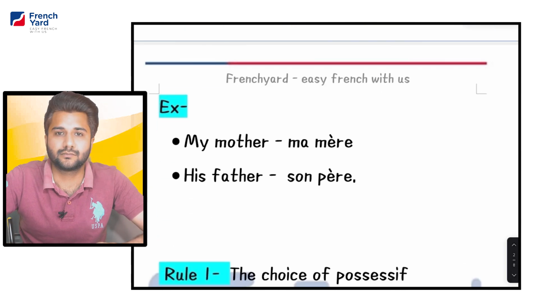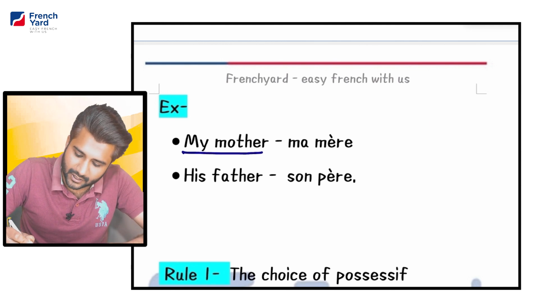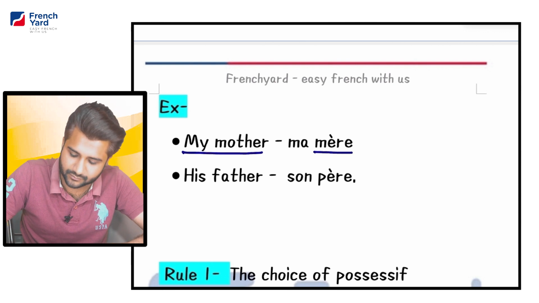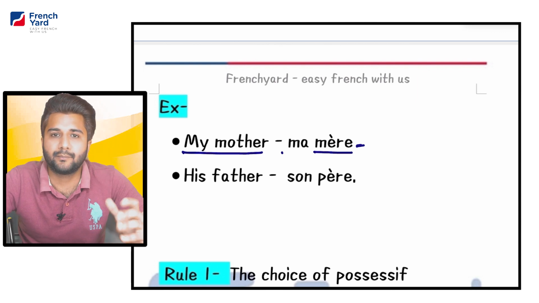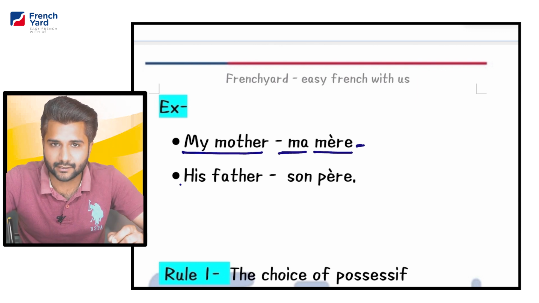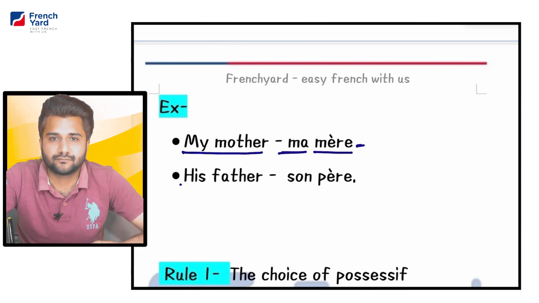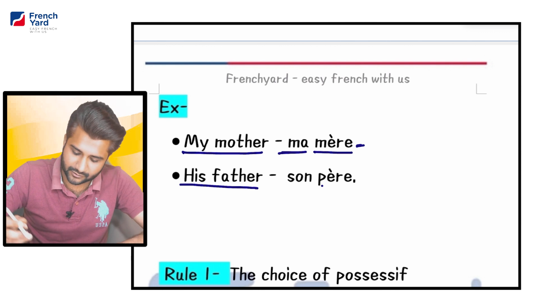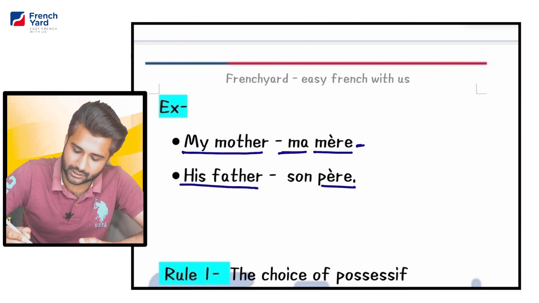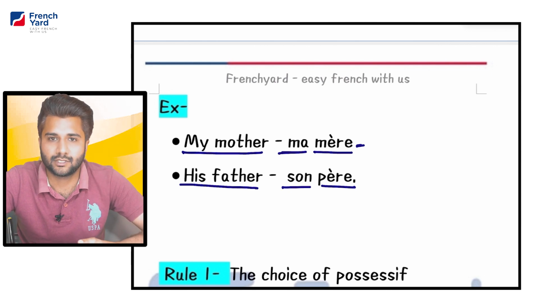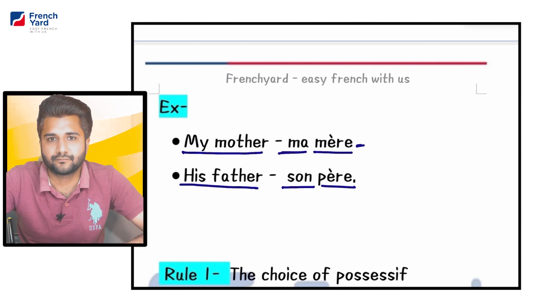So the example is my mother. So if I have to use the possessive adjective my with mother, basically the gender of mother, that is female. Mother को हम फ्रेंच में mère बोलते हैं. Gender of mother, that is female. तो उनके साथ मैंने यूज किया है feminine version, that is ma. मेरी माँ. तो ma mère. Next one is his father. तो his father में father we have is père. And now father is obviously male, तो हमने यूज किया है the masculine version of his, that is son. Son père. That means उसके पापा.